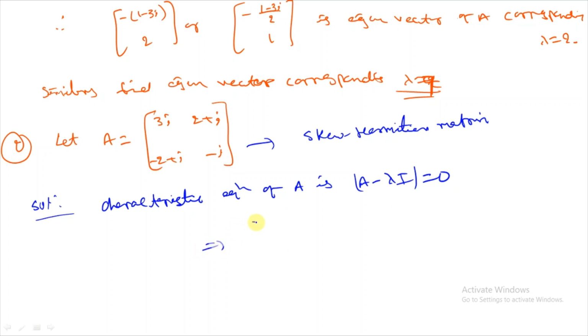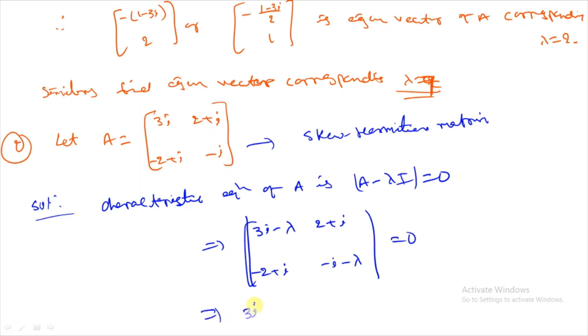That implies the determinant of (3i minus lambda, 2 plus i; minus 2 plus i, minus i minus lambda) equals 0.